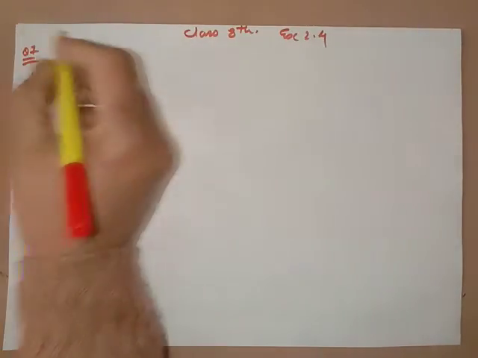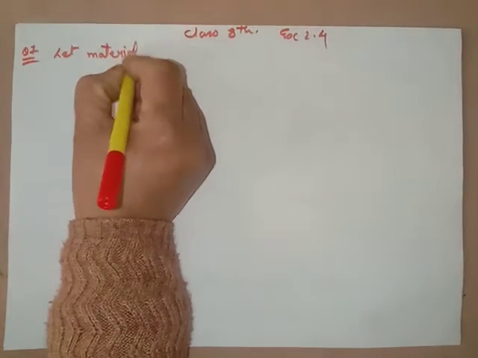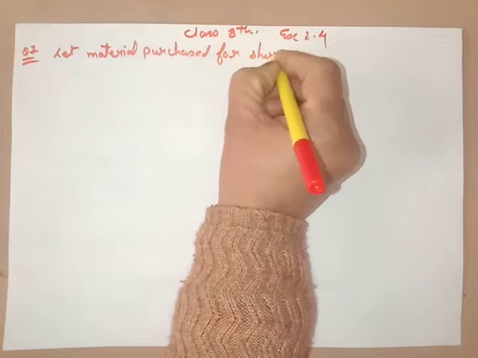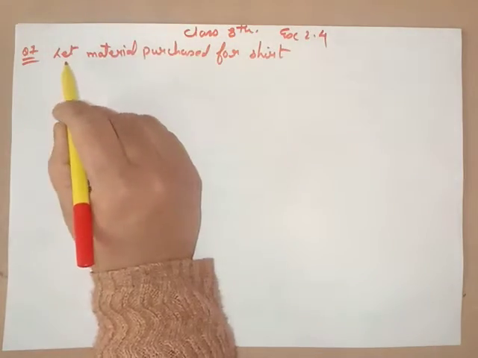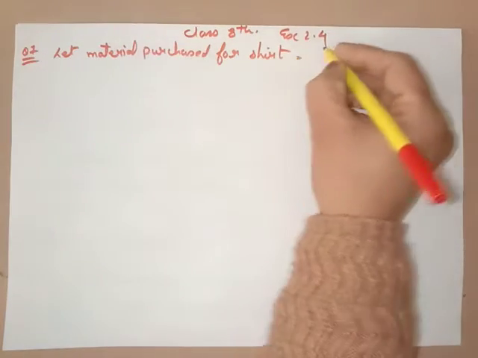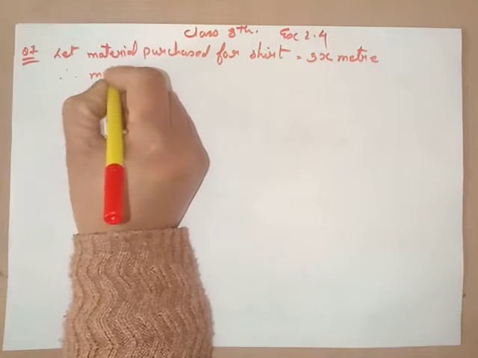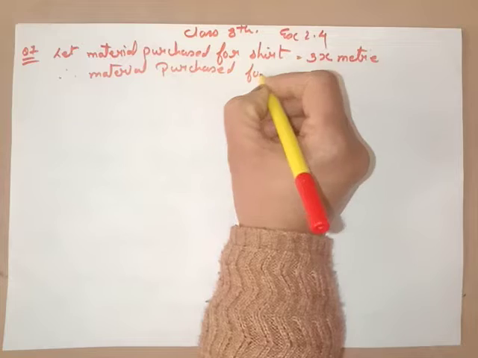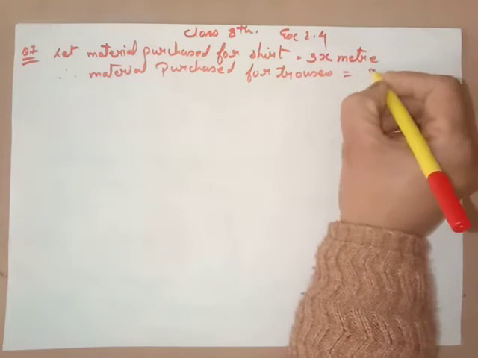Now, in the question the hint is given that let the material purchased for shirt be... If the shirt is 3 meters then the trouser is 2 meters, so I am assuming that, let the material purchased for shirt be 3x meters, and therefore the material purchased for trouser is 2x meters.